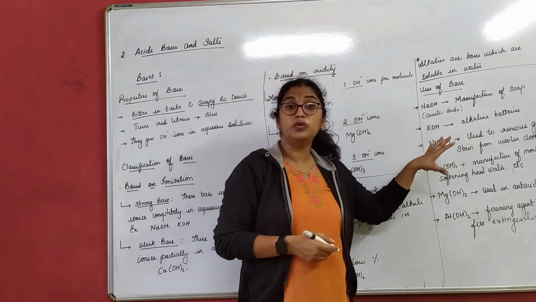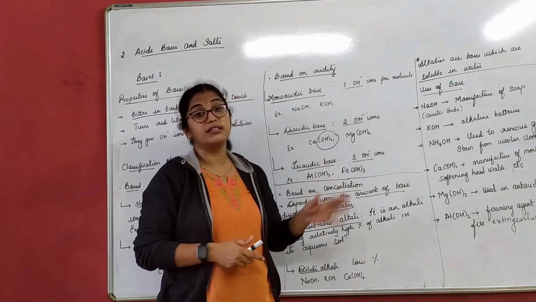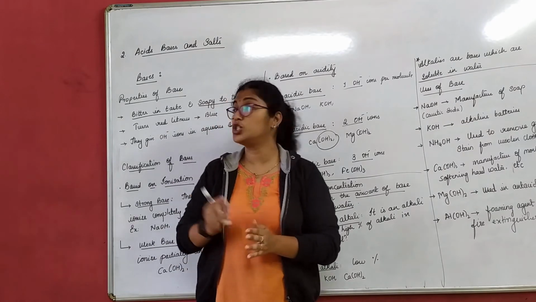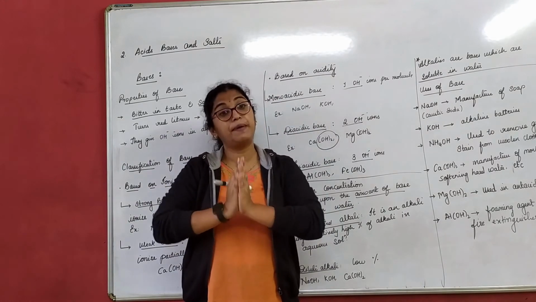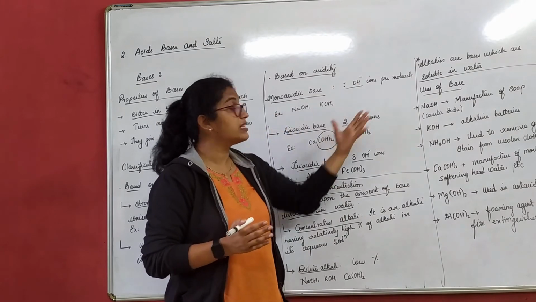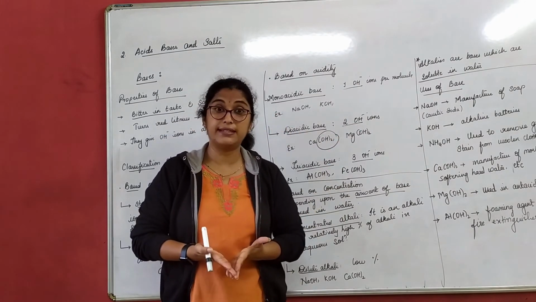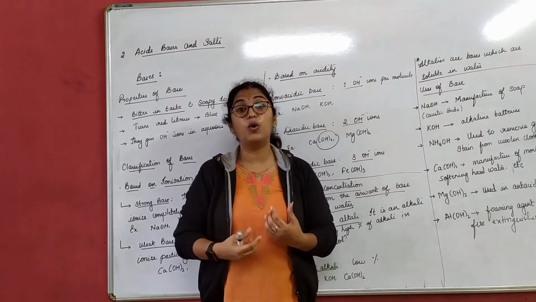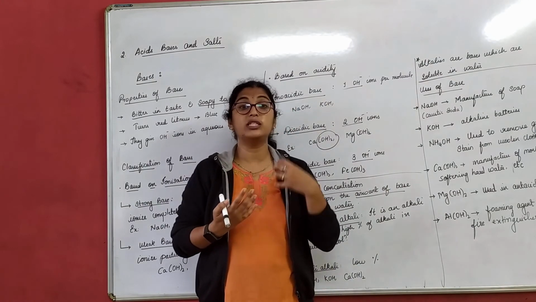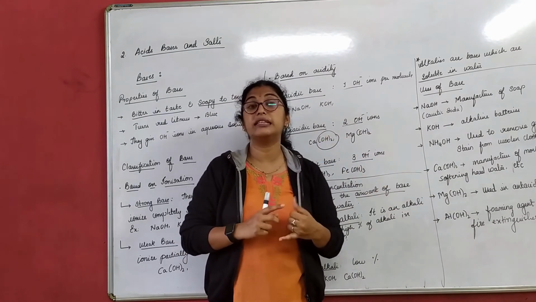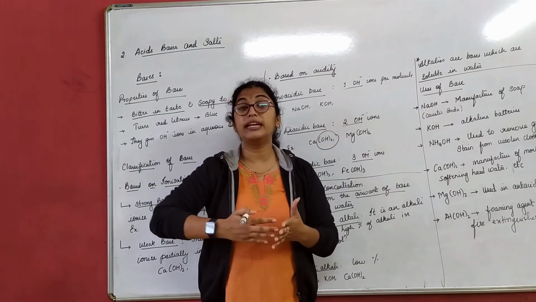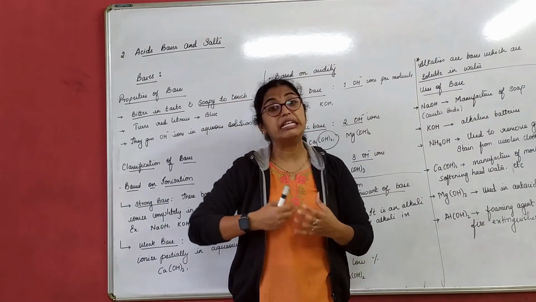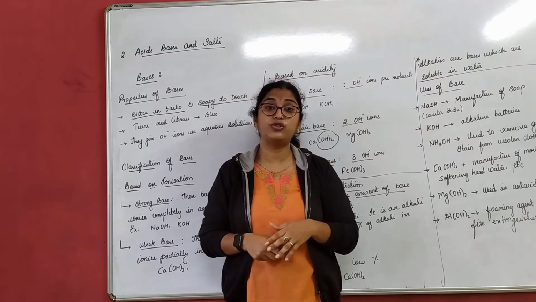So these are a few uses of base, and this is about the introduction of the chapter acids, bases and salts, where we understood what acids are in our previous class, and in today's class we understood what bases are. In our next class, we will be dealing more with indicators. Now, what are indicators? They tell us whether the content present in it is an acid or a base. So, there are different types of indicators: natural indicators, synthetic indicators and olfactory indicators.